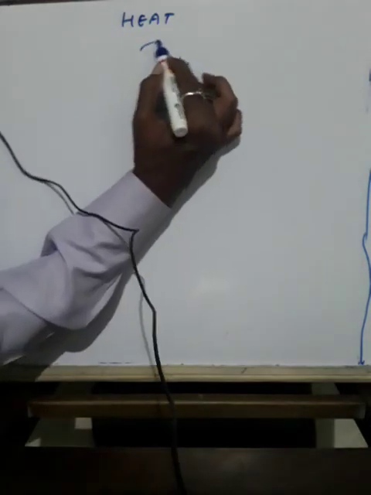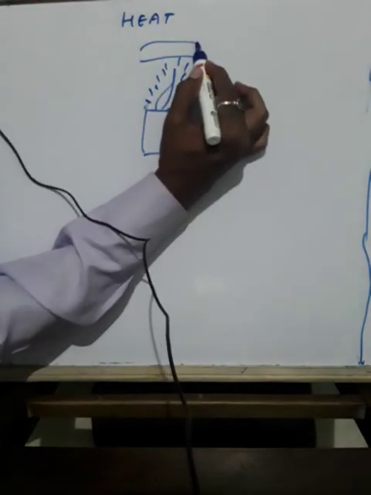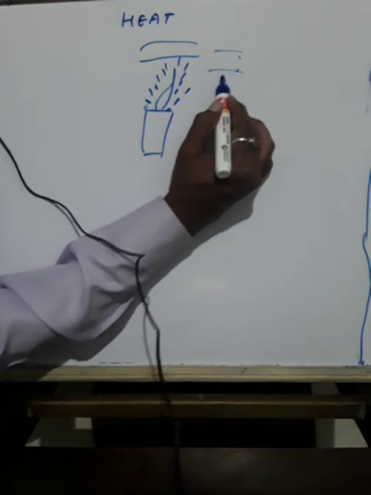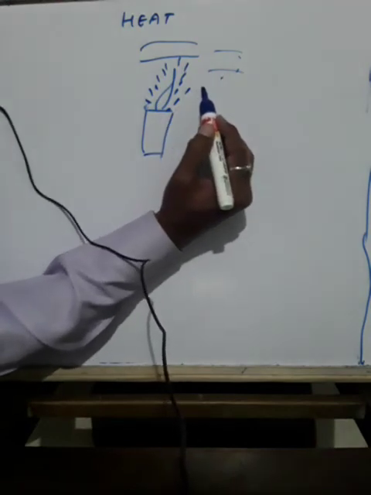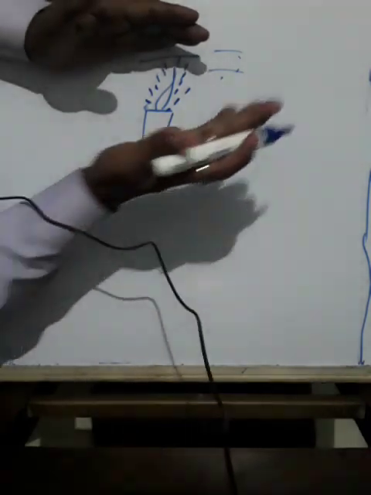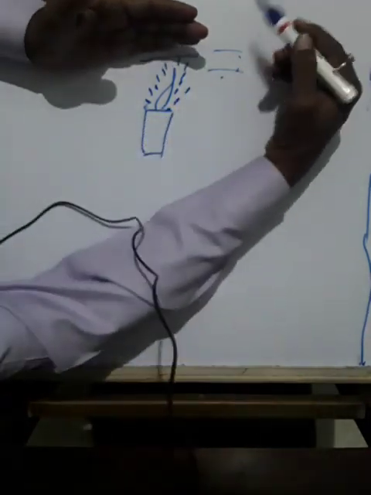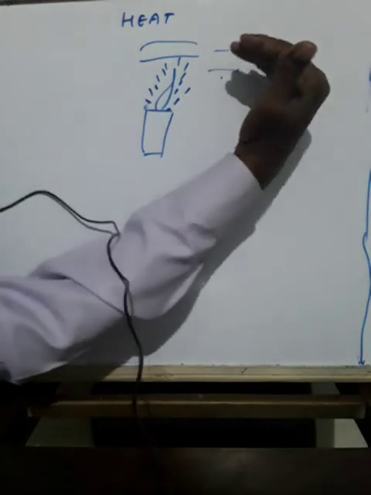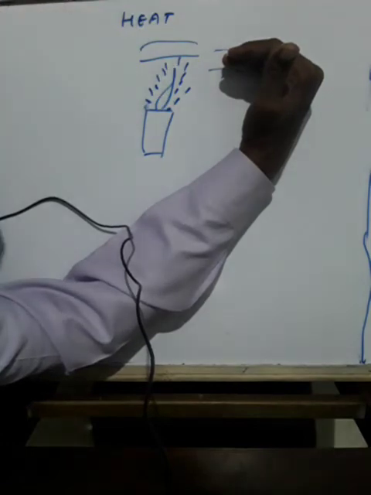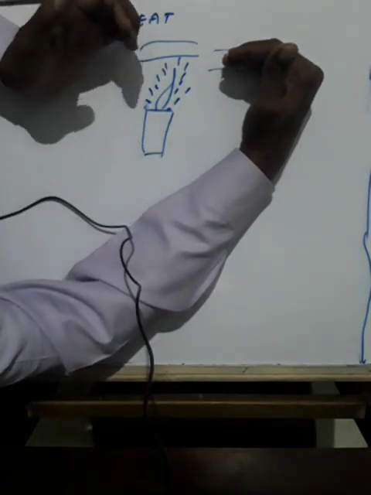One hand you are keeping here like this, and one hand you are keeping at the side here. Now, do your hands feel equally hot? One hand you keep above and one hand at the side of the heat. Do you get the same heat from the candle? And why? What is the reason?